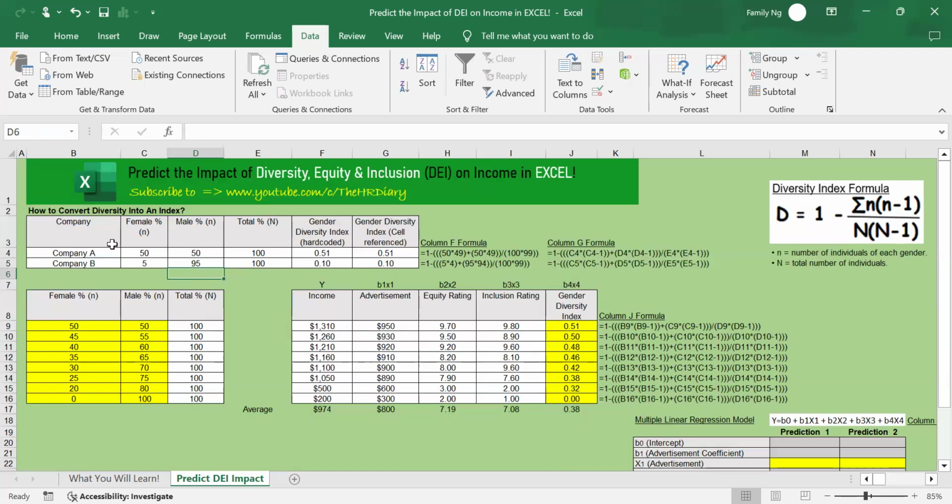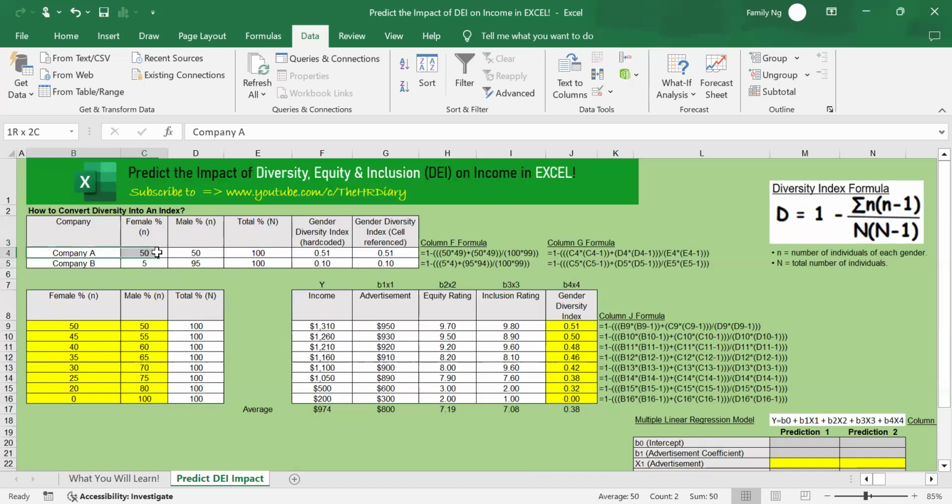So here, assuming there are two companies, company A and B. Company A has 50 females, 50 males. Company B has 5 females, 95 males. Both companies have the same richness because both have two gender groups, male and female. And they have the same number of employees, 100, 100.